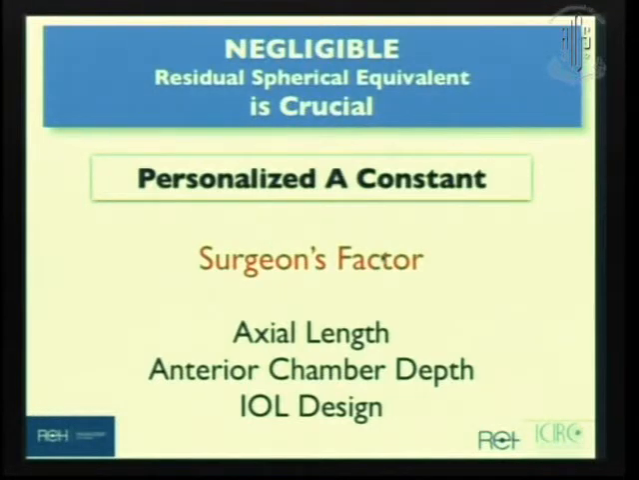In your hands, where does the IOL sit? And that also depends on the axial length. Myopic eyes may have a different A constant from hyperopic eyes. Similarly, short anterior chambers versus deeper anterior chambers. And the IOL design, is the IOL thicker, thinner? Where does it sit in the bag?